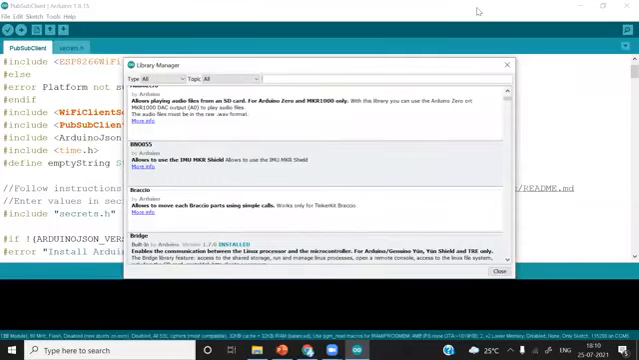And after this, we have already installed ArduinoJson.h, but we have installed version 5.13.2. So we have to update this to the latest version, because if you use the same version, it will give an error. So we have to install the latest version available of ArduinoJson.